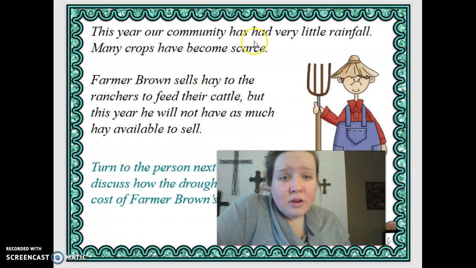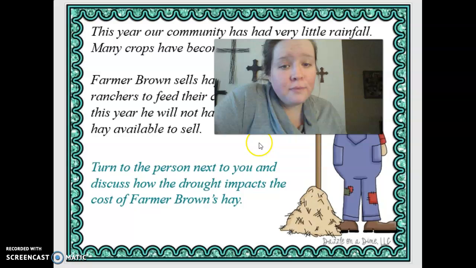This year, our community has had very little rainfall. Many crops have become scarce. And remember the word scarce. There's not a lot of them. Farmer Brown sells hay to the ranchers to feed their cattle. But this year, he will not have as much hay available to sell. He doesn't have a lot of hay to sell because there isn't a lot of rainfall.